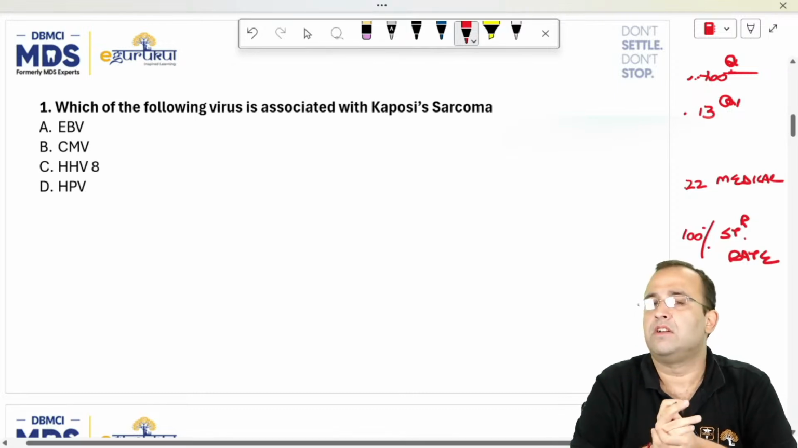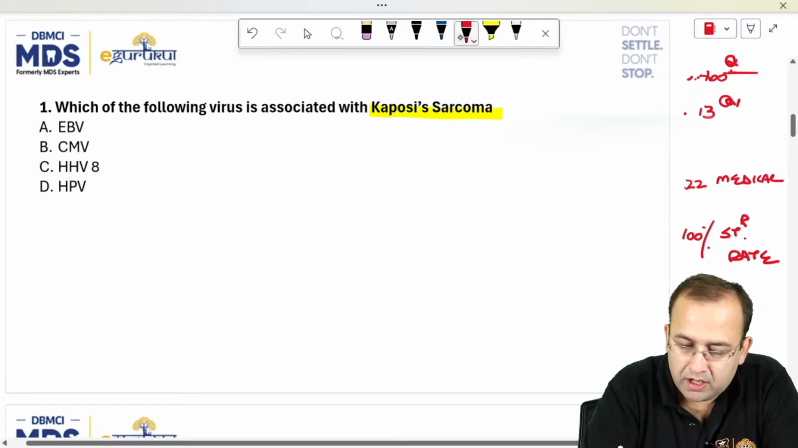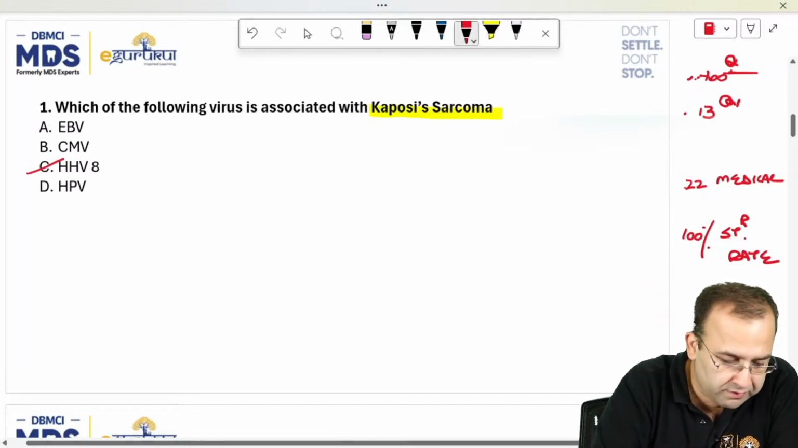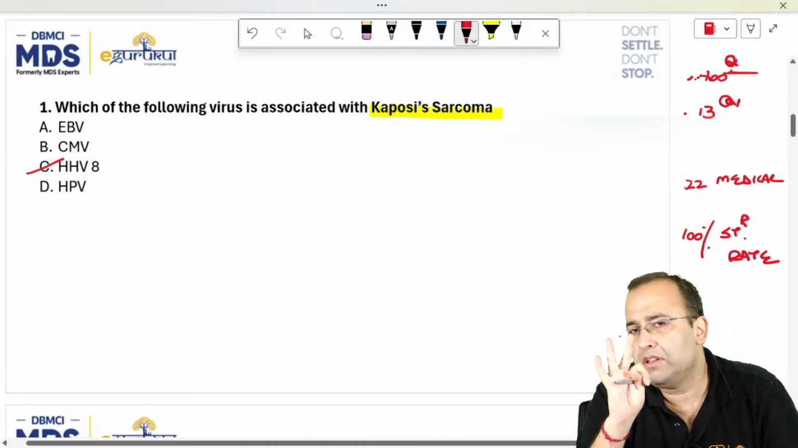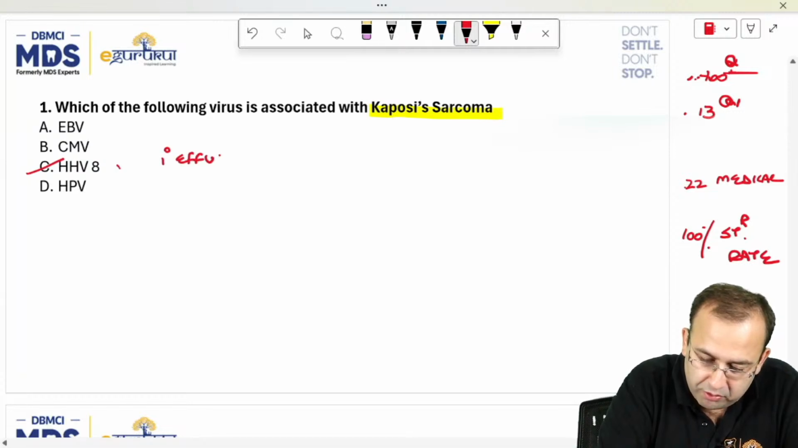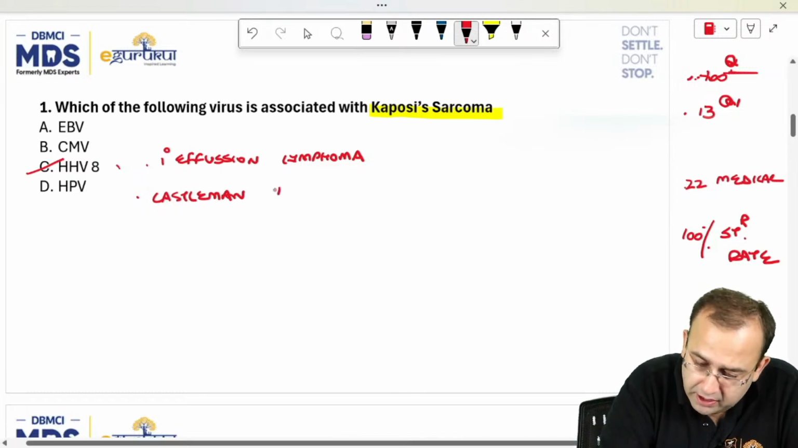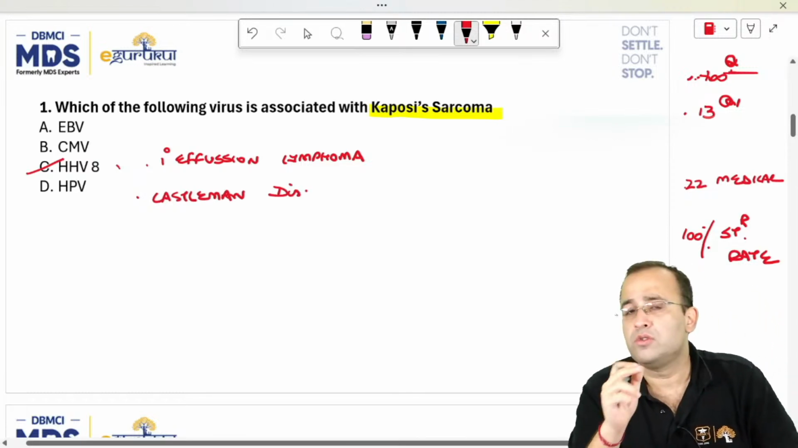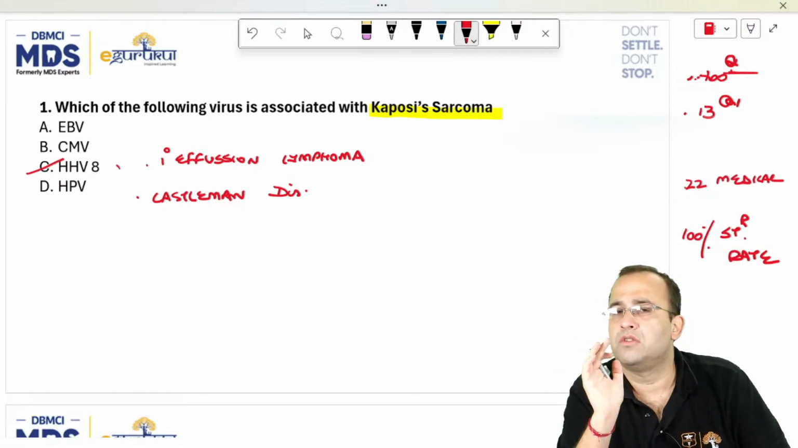So let us start with our first question, which is associated with Kaposi sarcoma. Kaposi sarcoma is associated with HHV8, human herpes virus 8. You know that HHV8 is associated with three diseases: Kaposi sarcoma, primary effusion lymphoma, and Castleman disease. This was a recent NEET PG PYQ also. So it was asked in our Rajasthan MO exam.